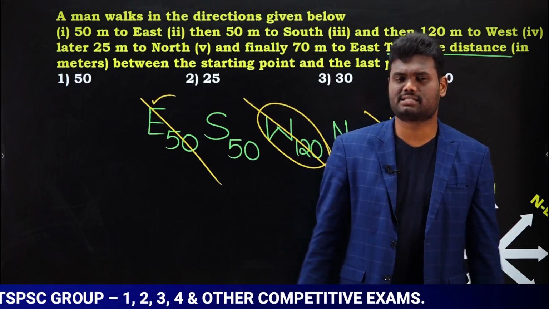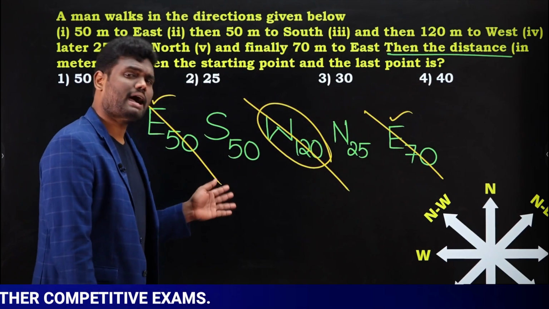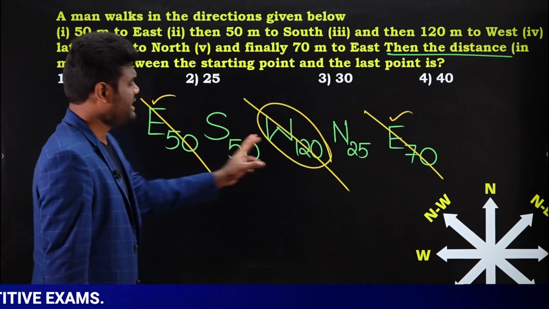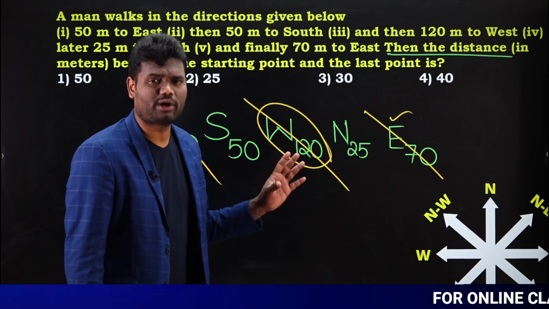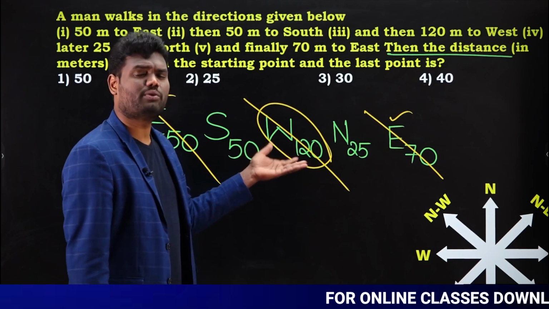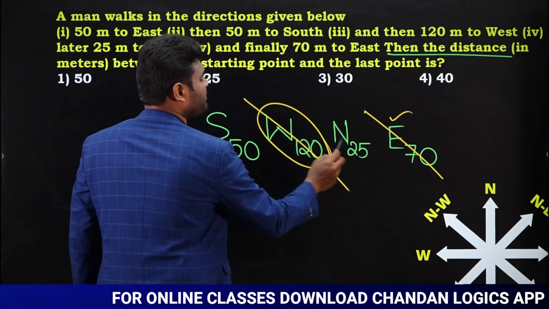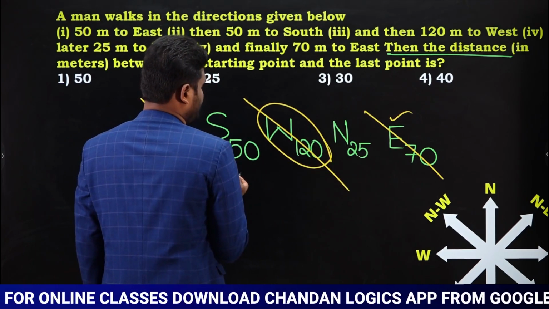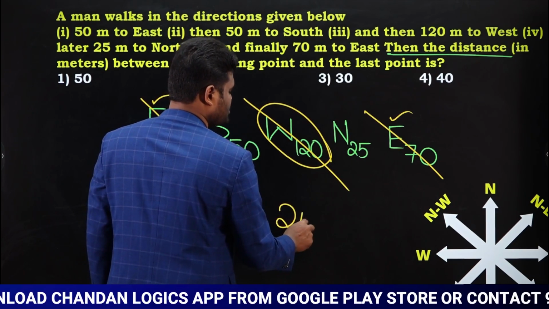Again, don't try to make calculation complicated. Just try to make it as simple as that. Okay? Again, don't write more number of steps. You can clearly observe here. East, east. So add both of them. 70 plus 50. Now this is going to be 120. East 120, west 120. Cancel them. Next, this is south. This is north. South opposite is north. South 50, north 25. Just subtract. When you subtract, now this is 25.